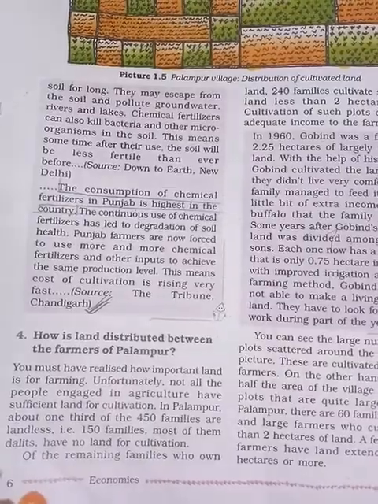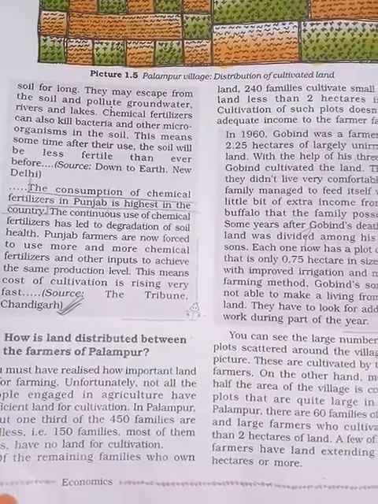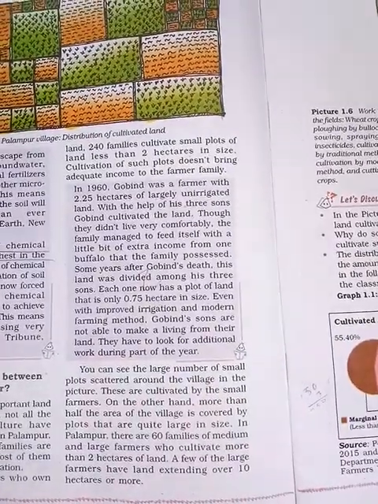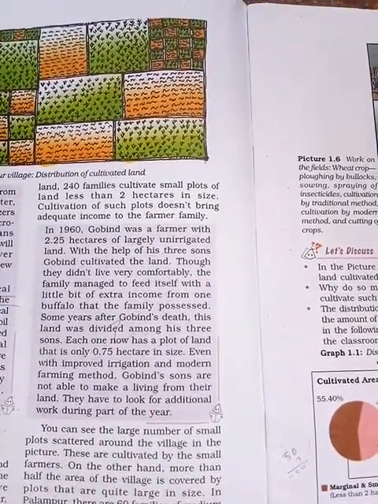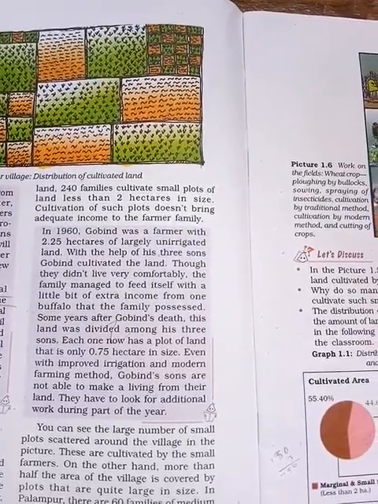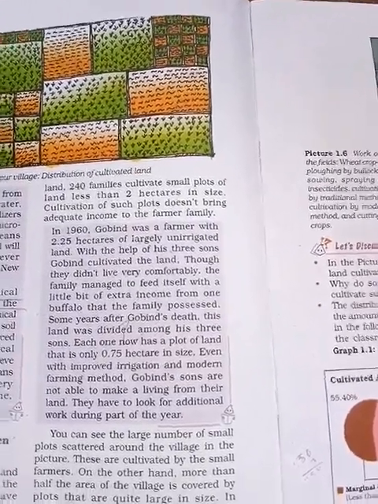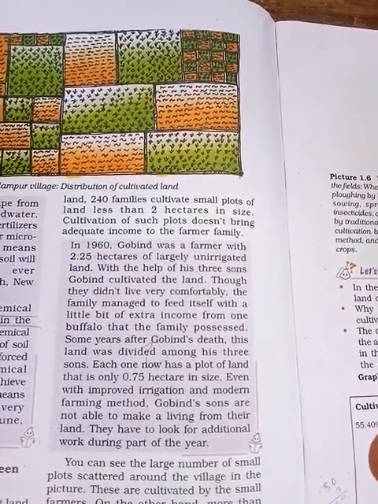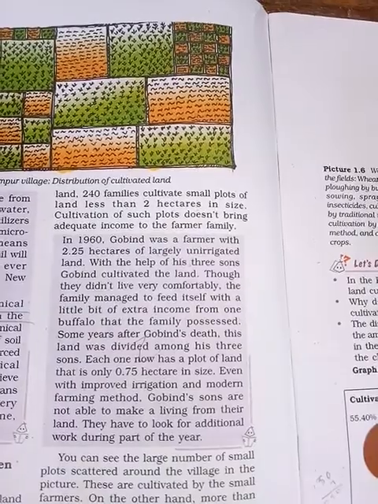Let us see the remaining families who own land. 250 families cultivate small plots of land less than 2 hectares in size. That means around 250 families have land, but their land is too small, less than 2 hectares.